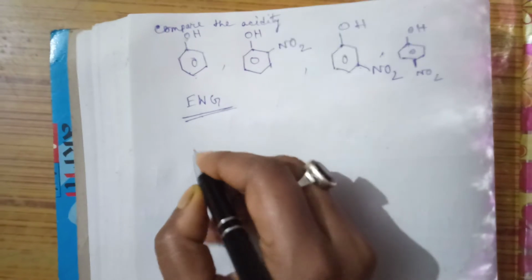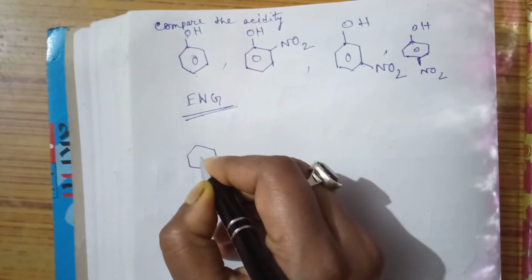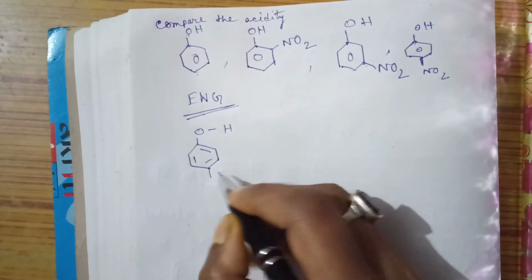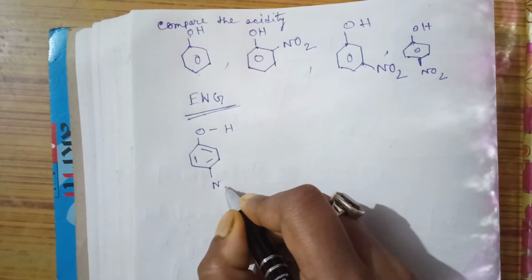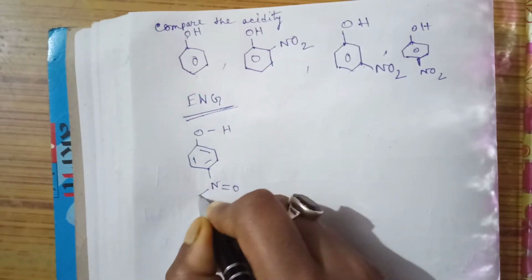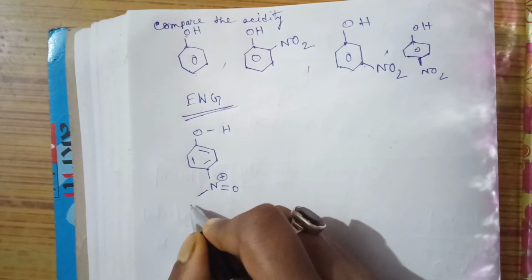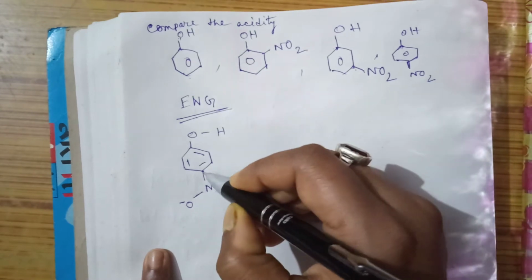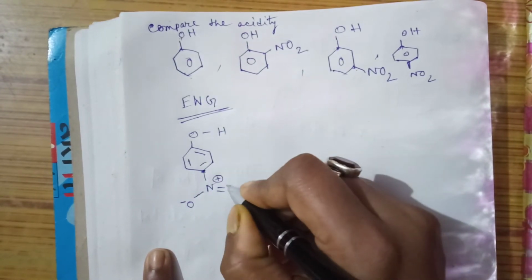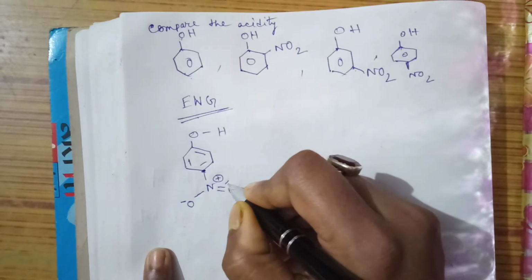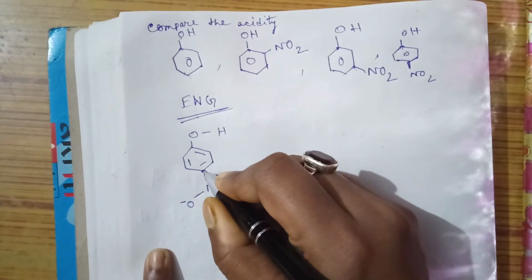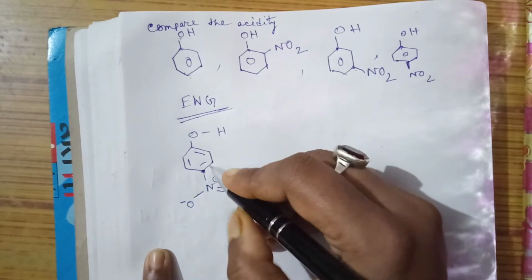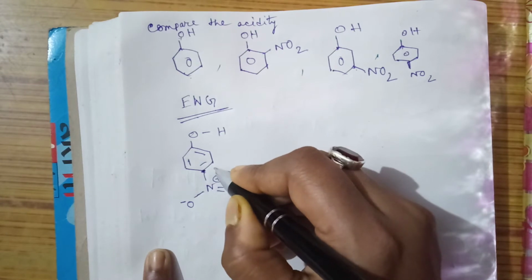As for example, I am showing you. Suppose you are having OH along with this nitro group, with double bond O, N plus, oxygen minus. Okay, so what will happen? This bond, if the bond will break this side, this side will be negative and this side positive, means the bond will be like this.